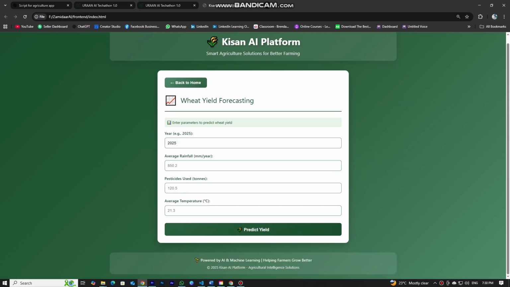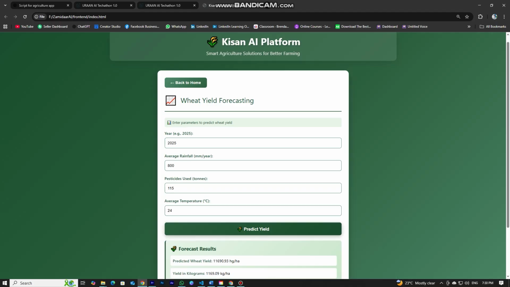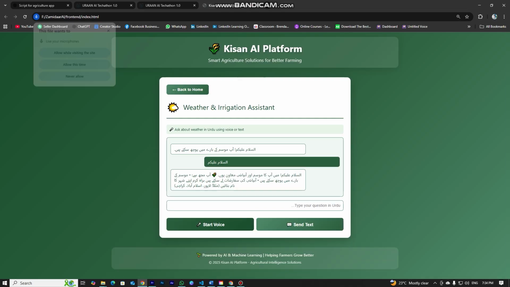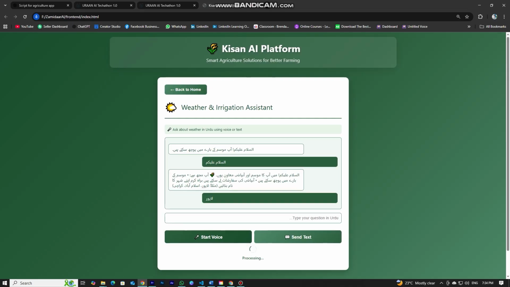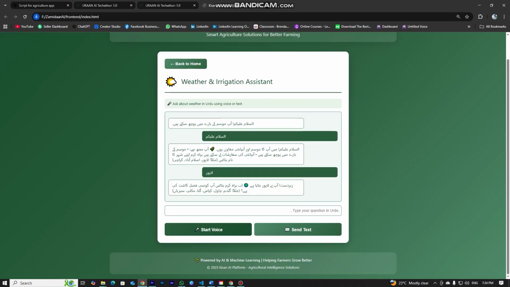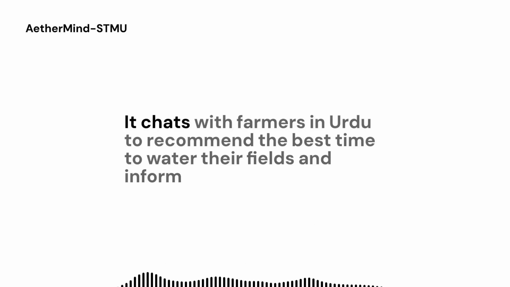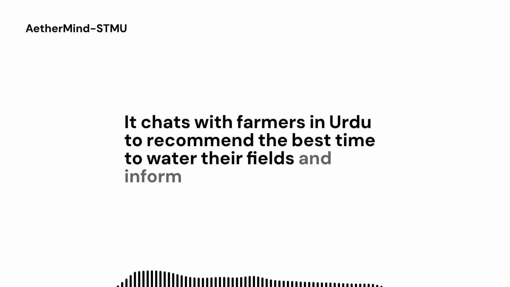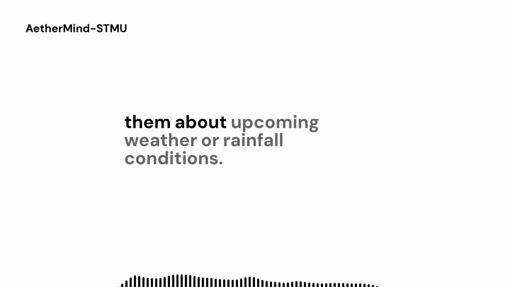Shiza Amir developed the crop yield forecasting module for wheat, which helps farmers predict their expected yield in advance. I, Zafar Rahman, built an AI powered Urdu assistant bot for farmers, which functions as a weather linked irrigation alert system. It chats with farmers in Urdu, recommends the best time to water their fields and informs them about upcoming